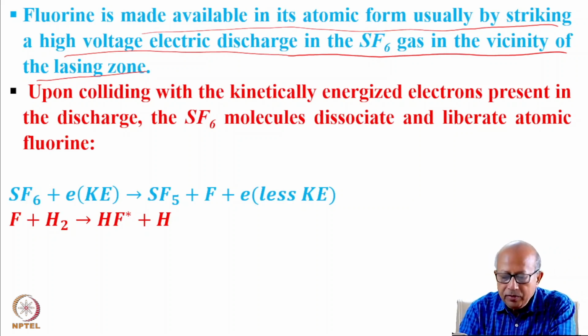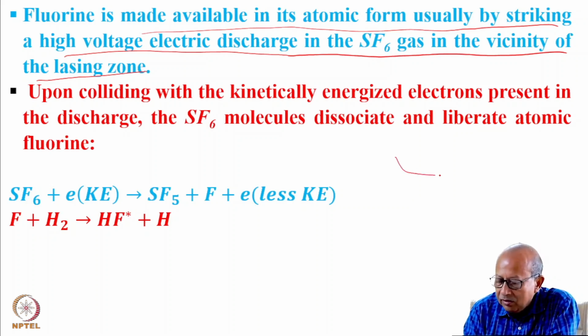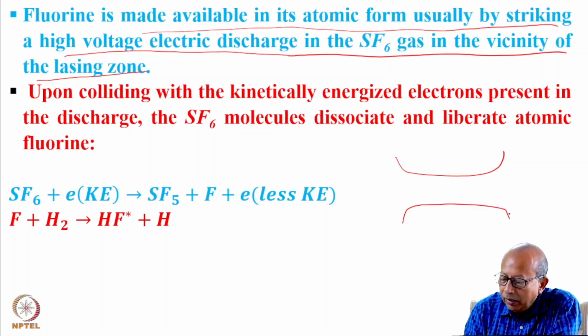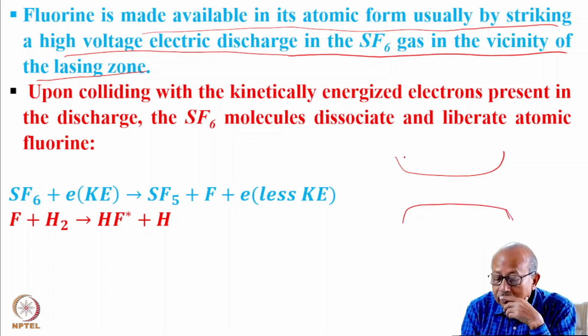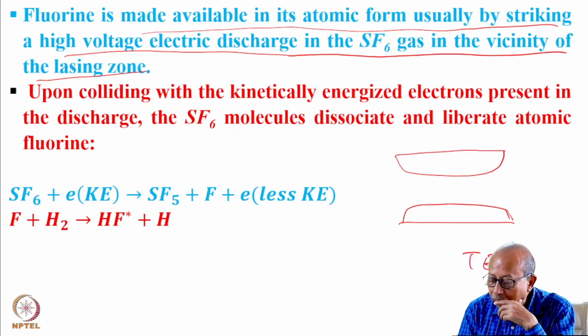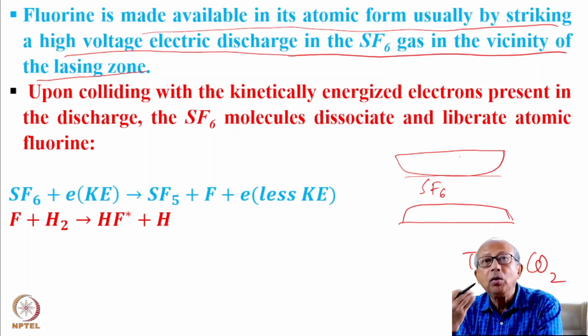So how do you do it? See, you first take SF6 gas and subject it to a discharge, in the way a transversely excited carbon dioxide laser operates, a TEA laser. You have two transverse electrodes, you place SF6 gas and subject this to a high voltage discharge.